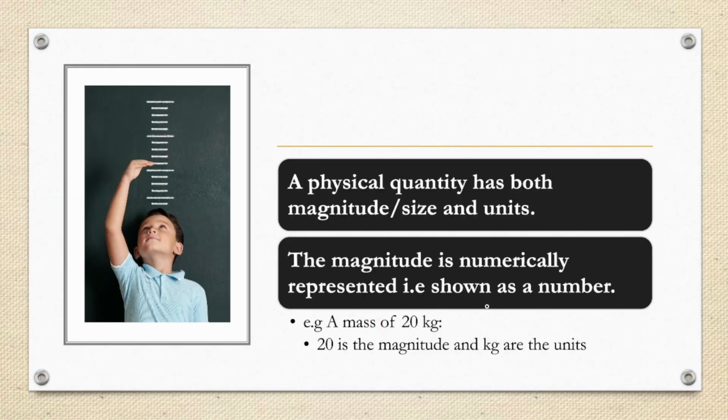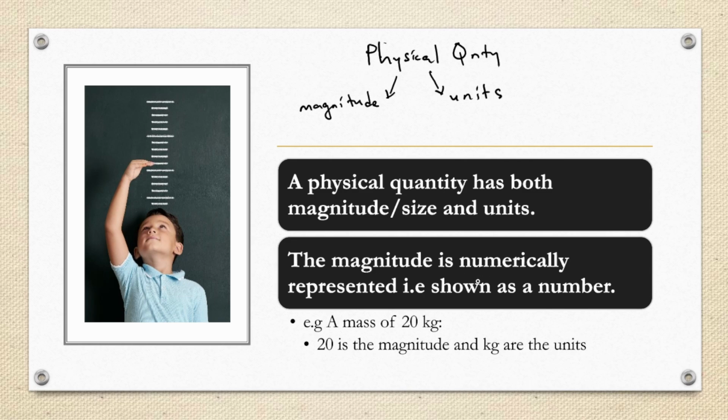Tiri pama-physical quantity. A physical quantity has both magnitude, which is also called size, and units. Saka takatarisa a physical quantity. A physical quantity is made up of two things. Chekutanga, it is made up of magnitude. Kana chiti magnitude tenge chireva size. Then secondly, it is also made up of units.